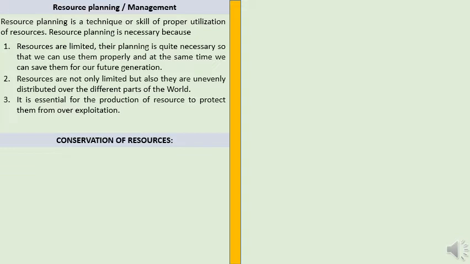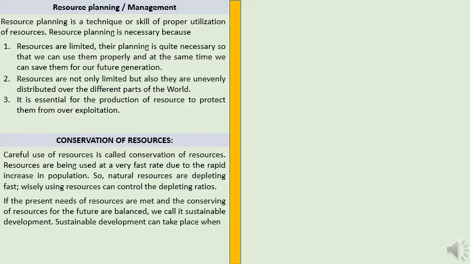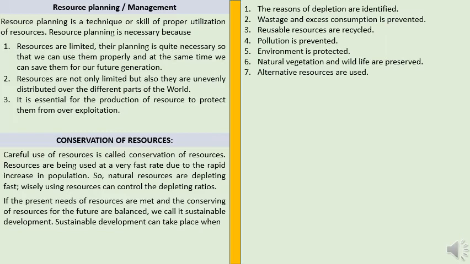Now, what are the goals or what are the different steps to conserve resources? Careful use of resources is called conservation of resources. Now, let's talk about the steps. The reasons of depletion should be identified. Wastage and excess consumption should be prevented.